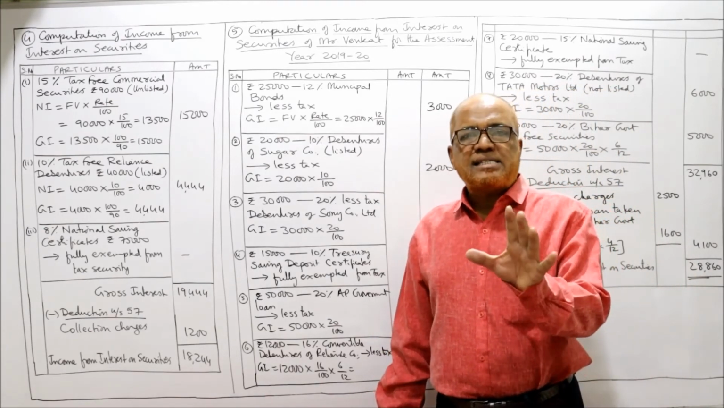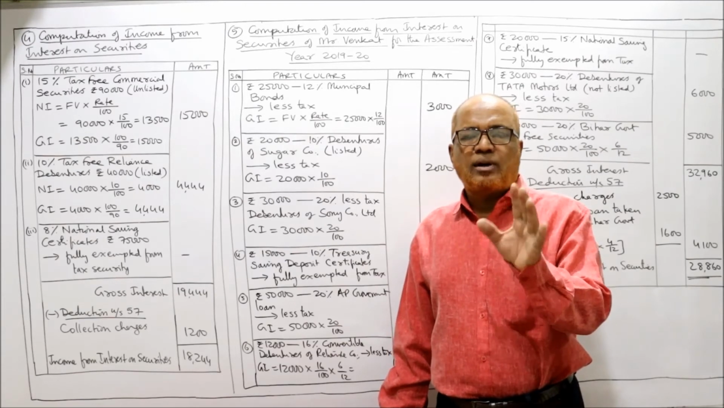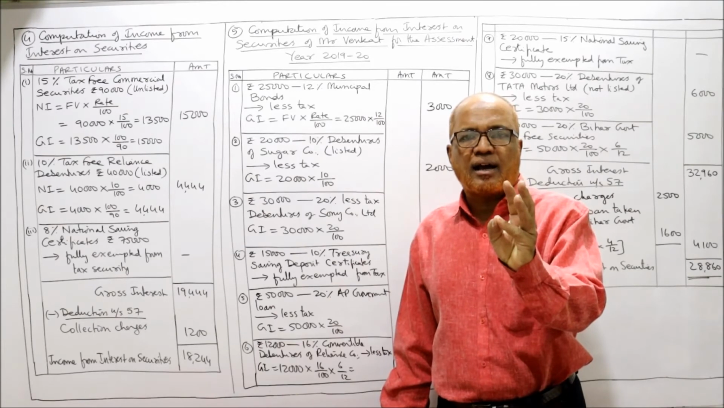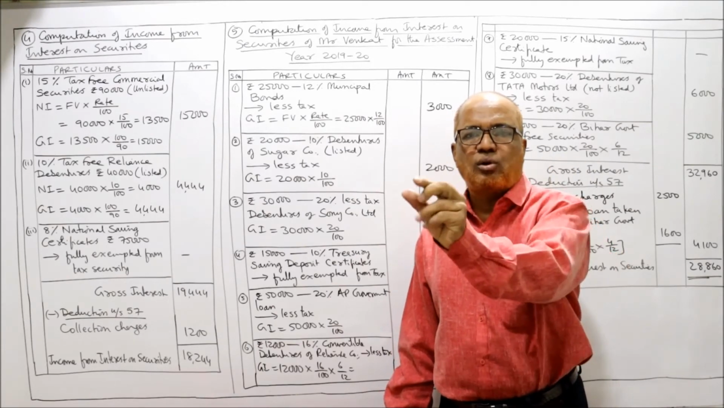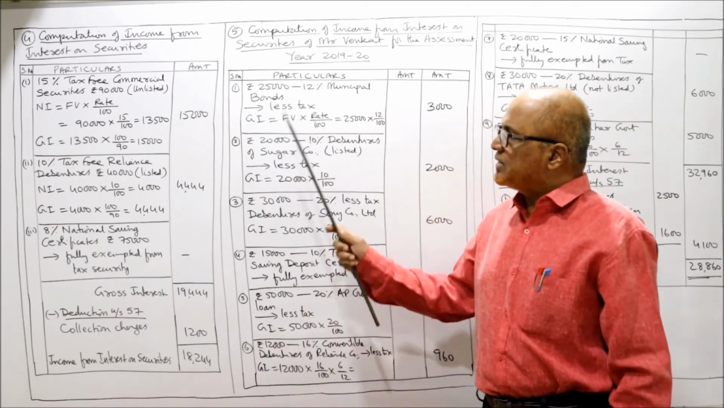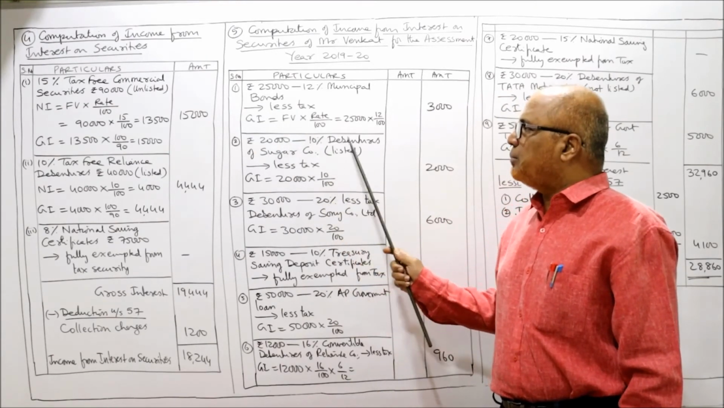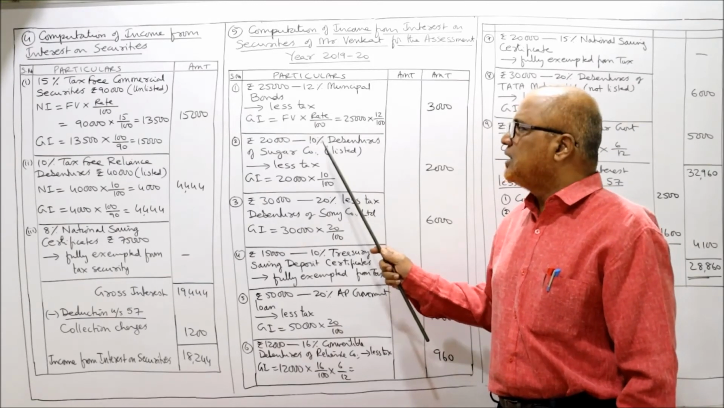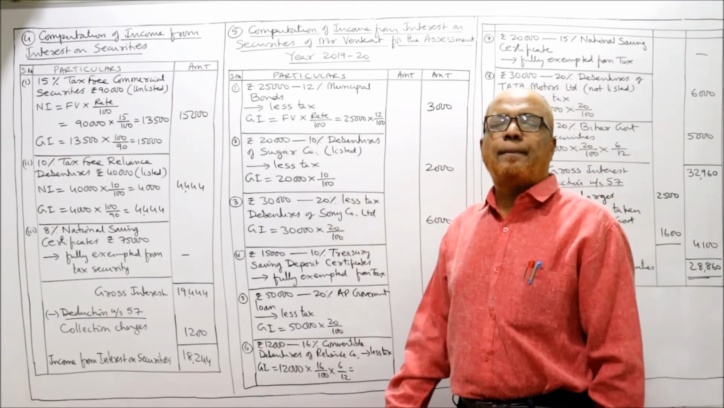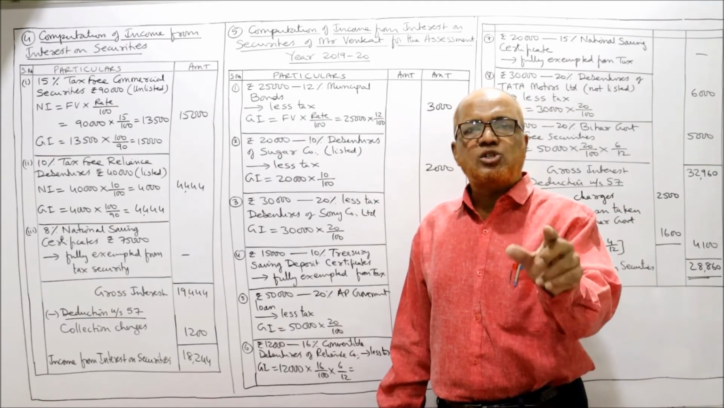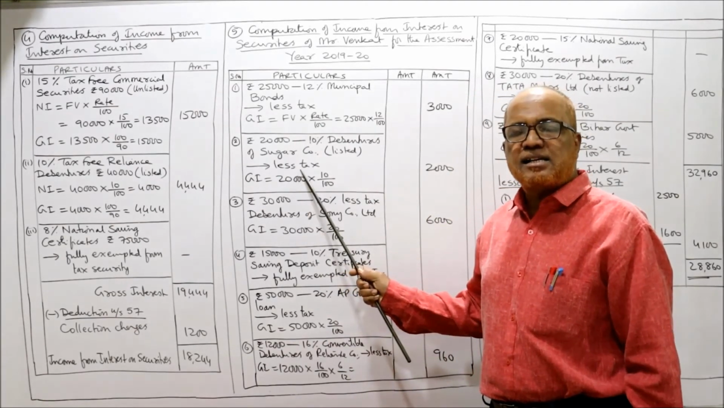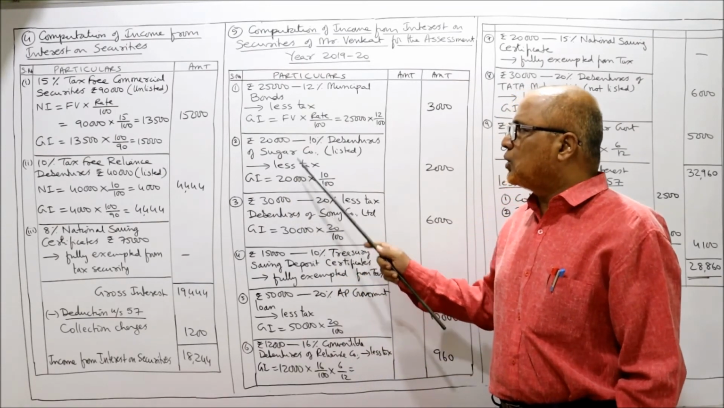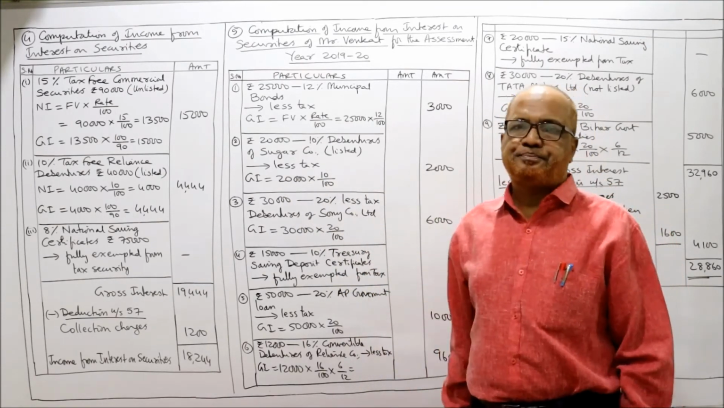So for all less tax securities, whether government or commercial, if it is less tax, there is only one step: gross interest is equal to face value into rate by 100. That is the first one. Second, rupees 20,000 10% debentures of sugar company, listed. Ignore whether listed or unlisted. Nothing is given, so we assume it as less tax. If it is less tax, only one step: gross interest is equal to face value into rate by 100. So 20,000 into 10 by 100, 2,000.